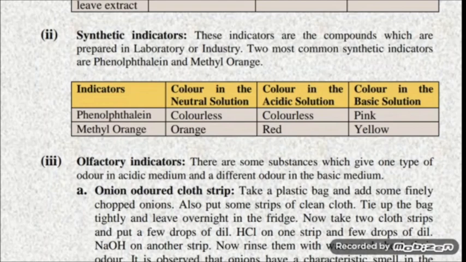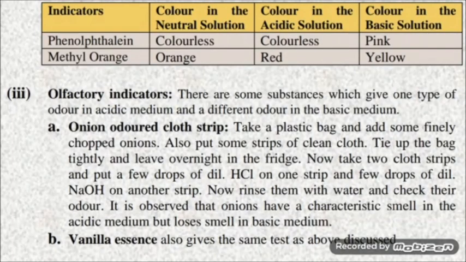Phenolphthalein is a colorless solution. Its neutral color is colorless and it remains colorless in acidic solution and it changes its color to pink in basic solution. In case of methyl orange, its neutral color is orange. It changes its color to red in acidic solution and it changes its color to yellow in basic solution.